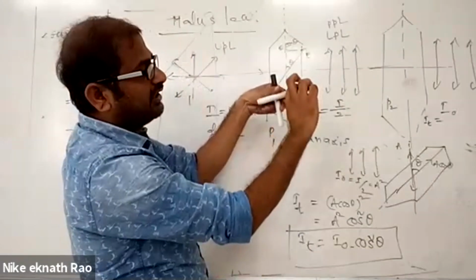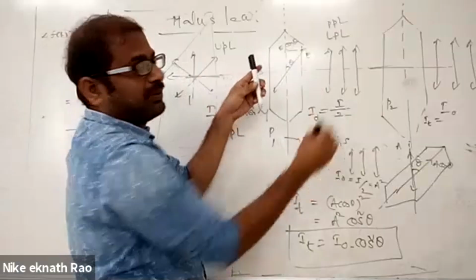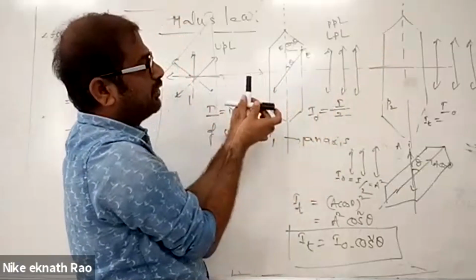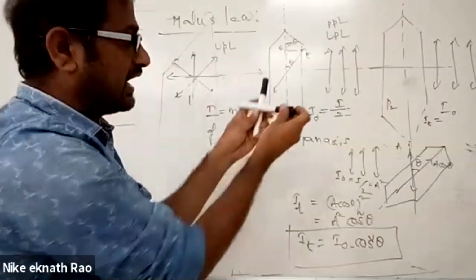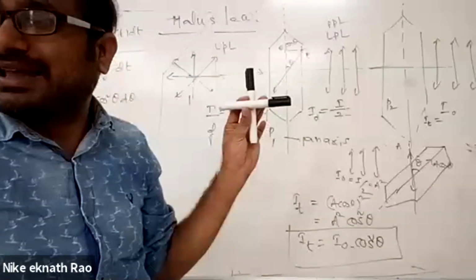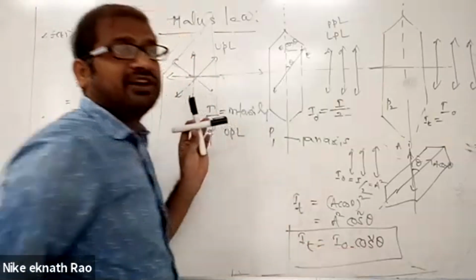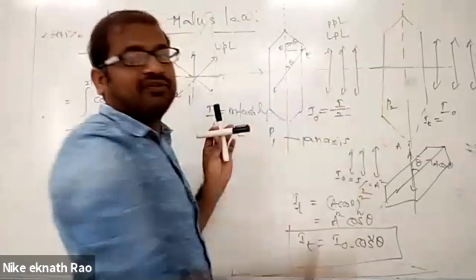If I make theta 90 degrees like this, the pass axis of this polarizer is like this and the pass axis of this polarizer is in this way. This kind is called crossed polarizers. If the angle between the pass axes of two polarizers is 90 degrees, they are called crossed polarizers. How much will come? Cos 90 is 0, so no light will come outside.